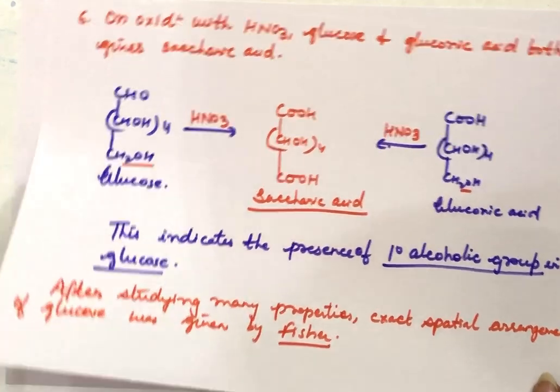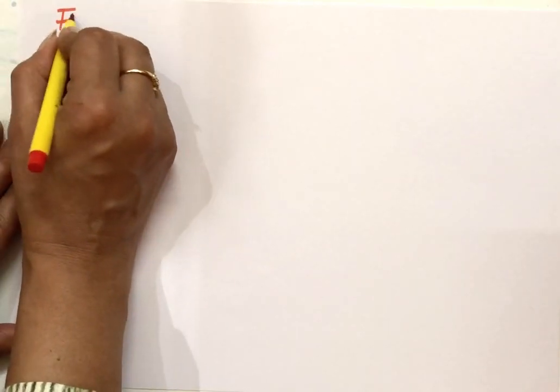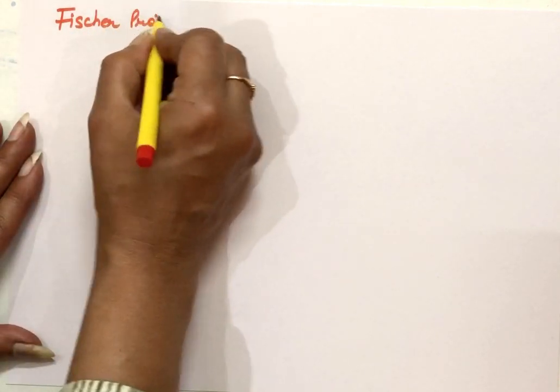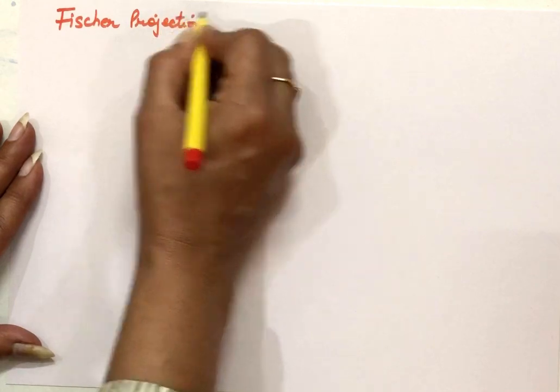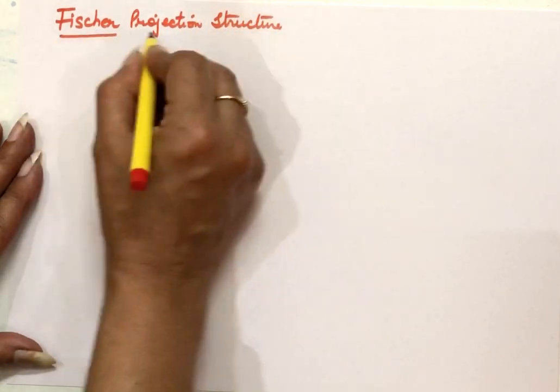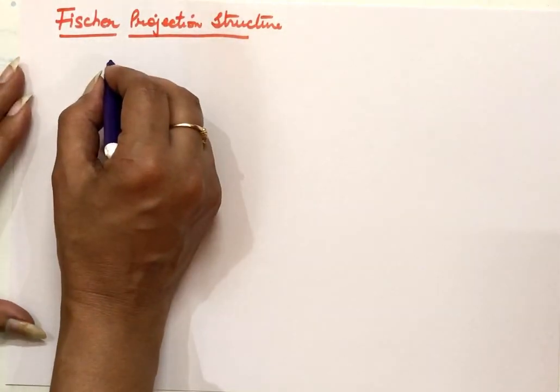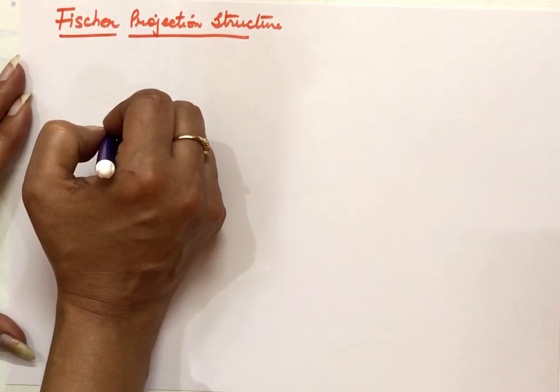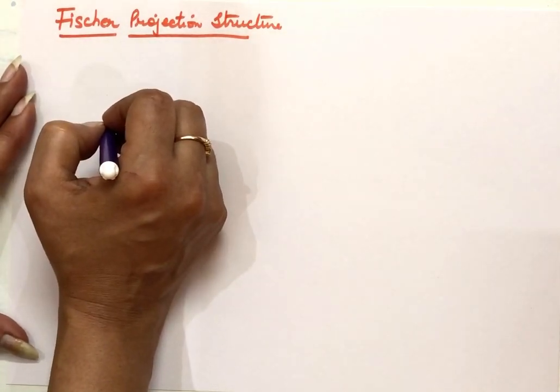So we are drawing now the Fischer projection structure of glucose. In the Fischer projection structure, we take the vertical line and the horizontal lines, and wherever the vertical and horizontal lines intersect, carbon atoms are present.